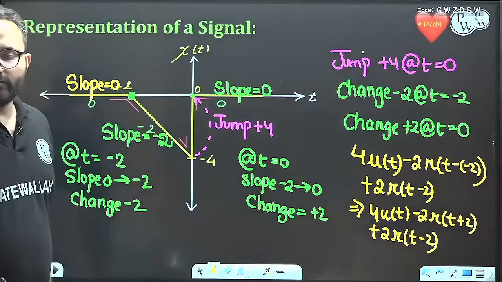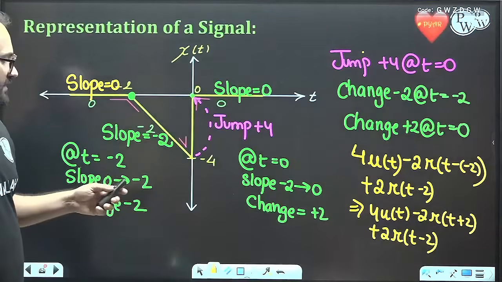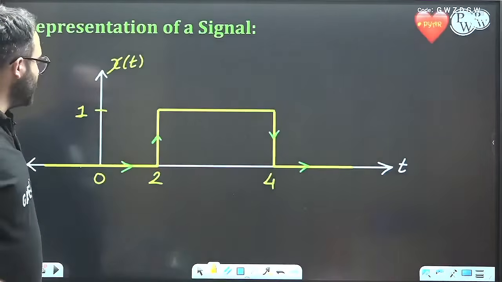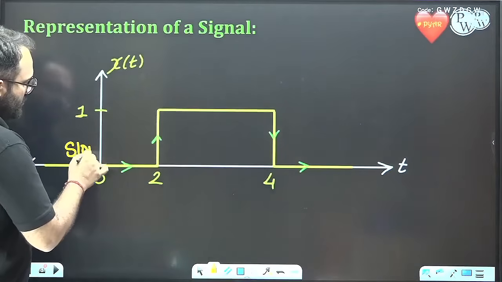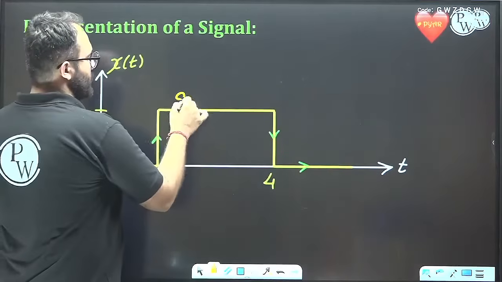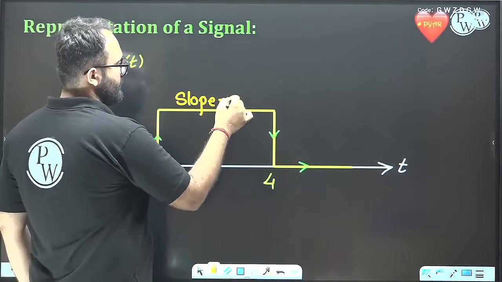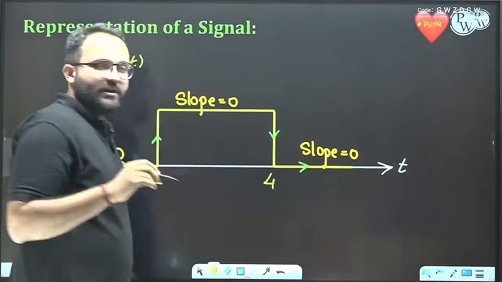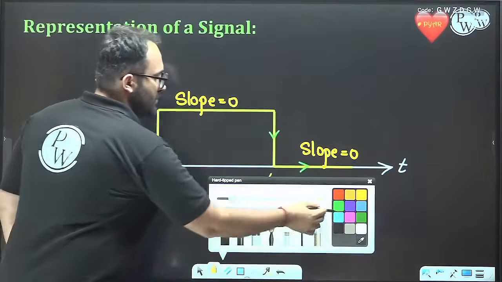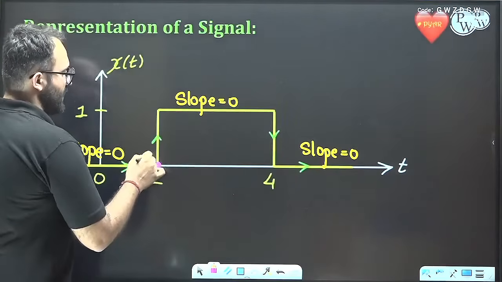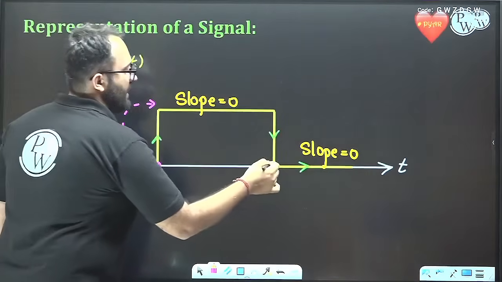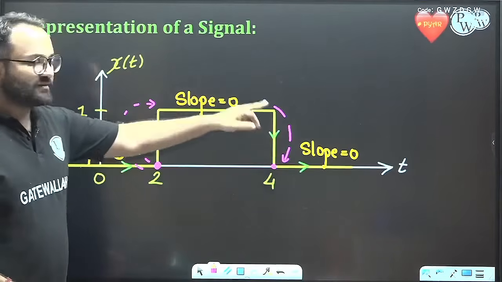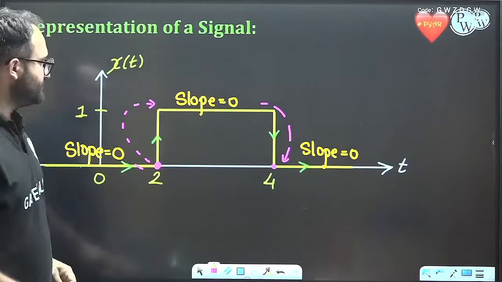Okay, so from this analysis we can easily solve any kind of problem. Okay, so this we can also solve very easily. The slope is 0. Here also the slope is 0. Okay, and here also the slope is 0. The slope is not changing anywhere. The only places we can see are at t equal to 2 we have a jump. At t equal to 4 we have a jump downwards. Okay, so this is upwards and this is downwards.